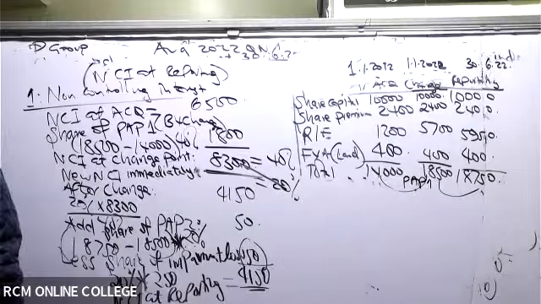Investment in associate, IAS 28, is normally the very easiest. It's equity accounting. It is PAP accounting.